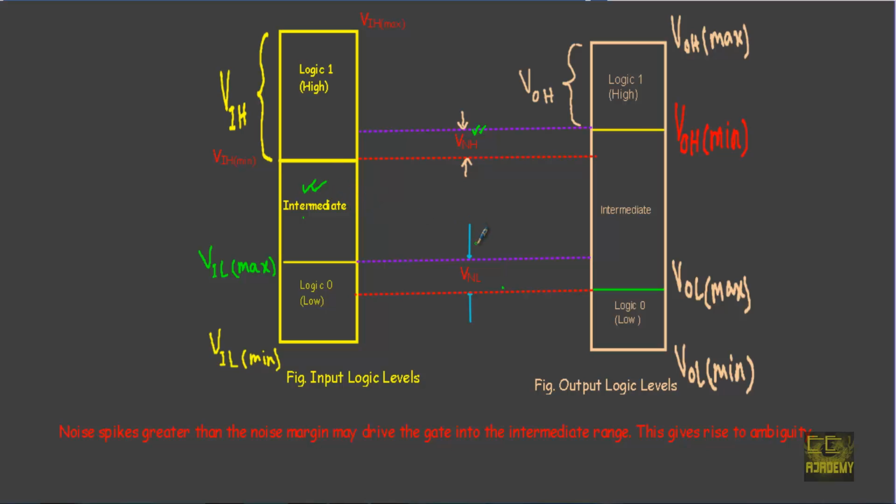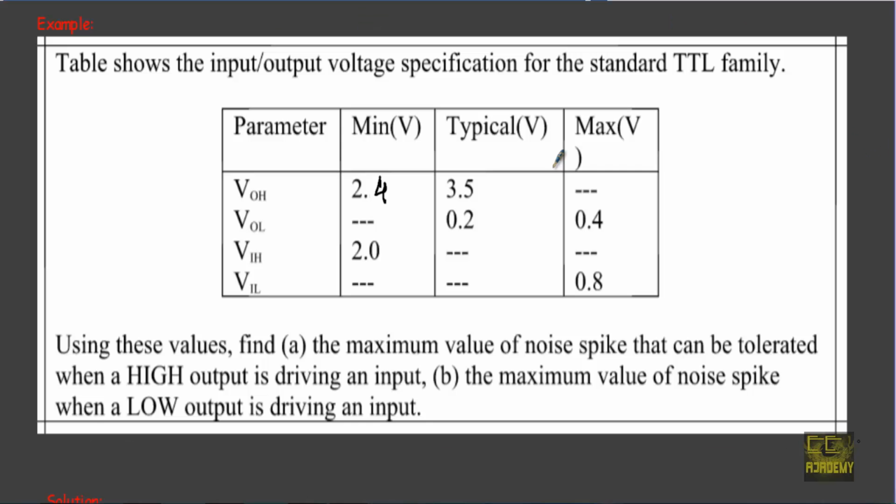If we have positive noise spikes greater than this VNL, that will drive the gate into this intermediate range, which will again create uncertainty in the operation of our logic circuit.